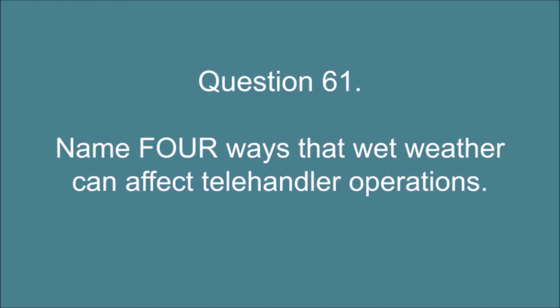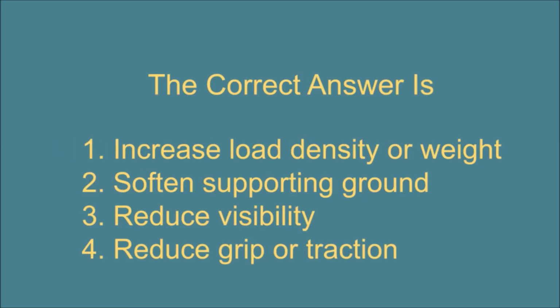Question 61. Name 4 ways that wet weather can affect telehandler operations. The correct answer is: 1. Increase load density or weight. 2. Soften supporting ground. 3. Reduce visibility. 4. Reduce grip or traction.